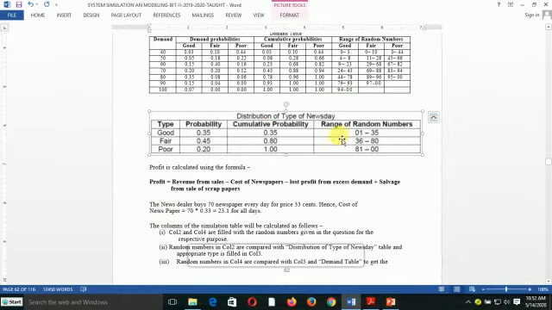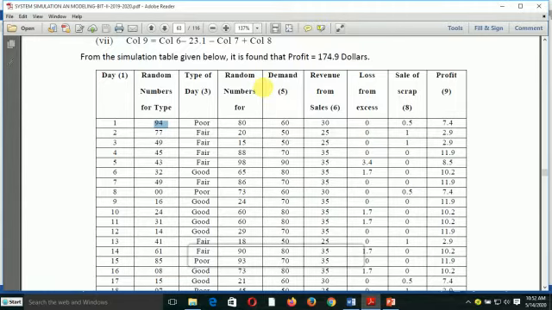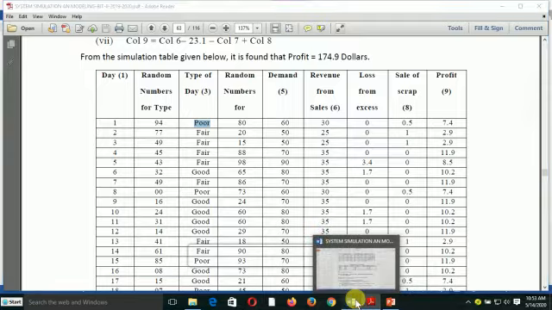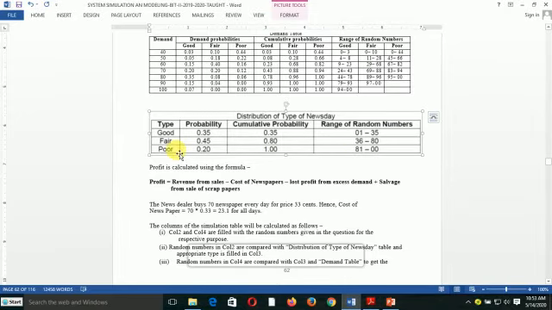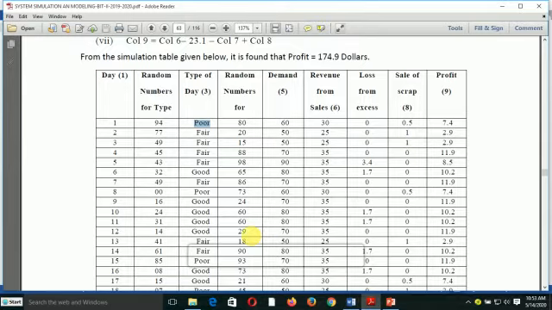So I take 94. Which range is it in? It is in the range between 81 and 100. So the type will be poor. So the poor will be copied in column 3 here. It means that 94 is a poor. You can check also another value, no problem.